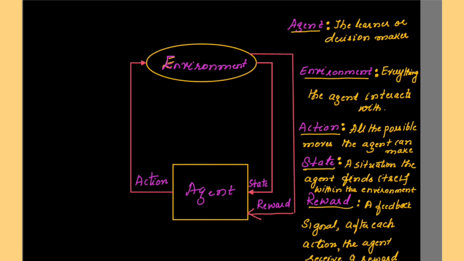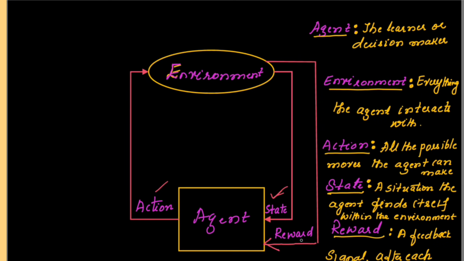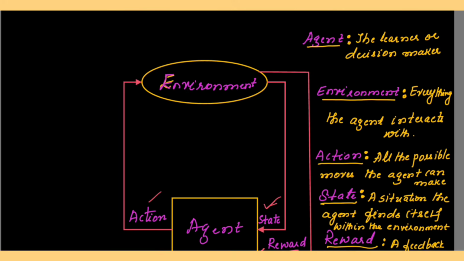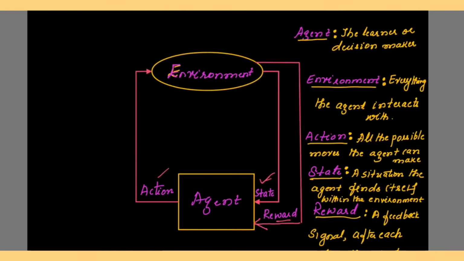So this agent or this player is in some environment, and it is going to take the action to reach the goal, and it will be in one of the states at any point of time in the game. If it is taking an action which is resulting in a reward, then it will get the feedback as the reward. If the action taken by the player is not making the player reach the goal, then it will get a negative reward. So these are the different terms that you should be knowing here for reinforcement.